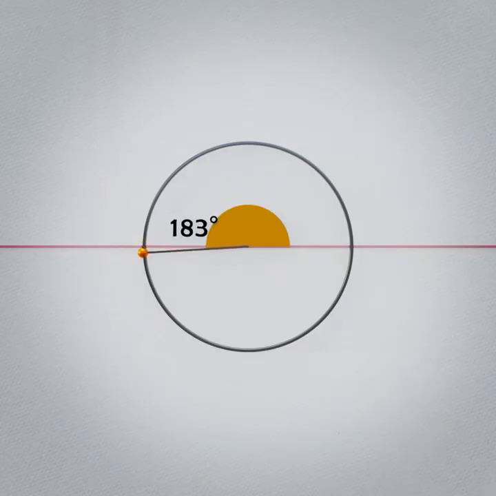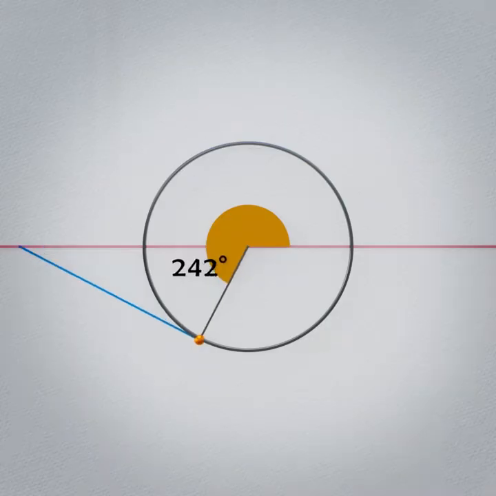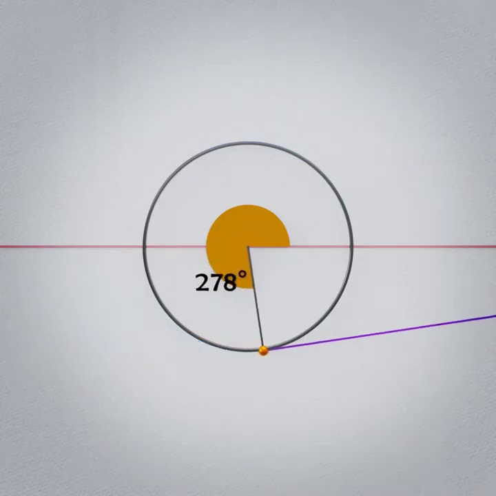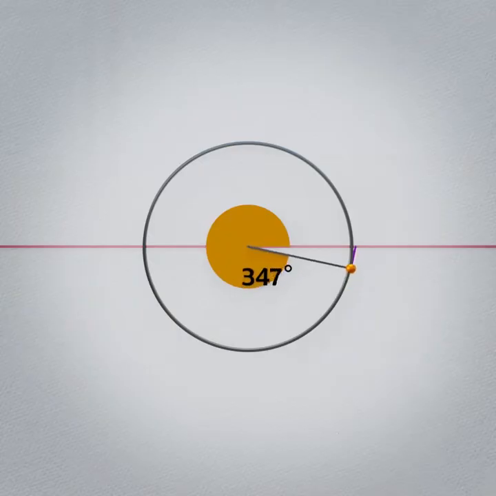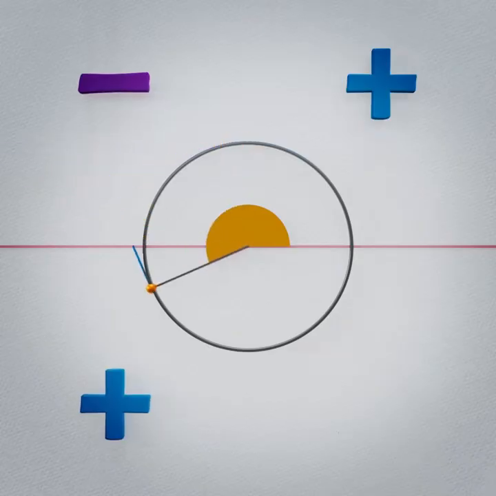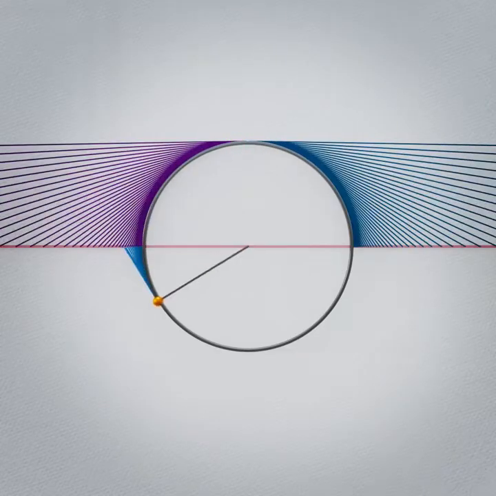The tangent line then flips again as it reaches upwards for the center line. It grows once more to be infinitely long as it becomes parallel to the center line, then flips again. The growing and shrinking of the tangent line follows a set pattern. We can consider that every time the line flips, the length switches between being positive to negative, positive to negative. We can keep a trail of this tangent line as it rotates all the way around the circle.